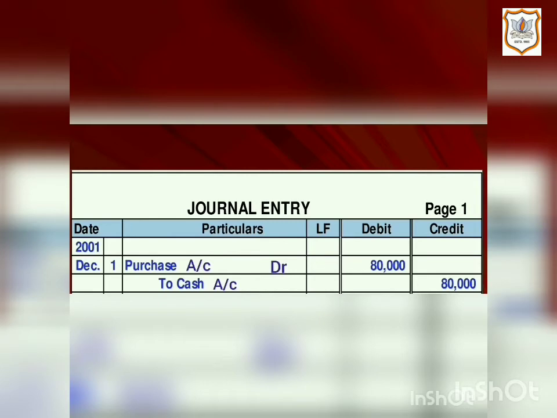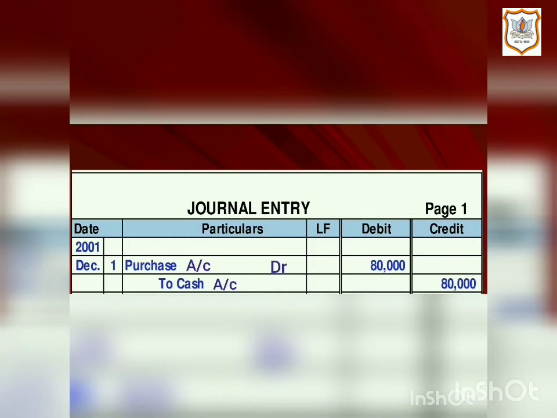Now, the second step is to ascertain the nature of the accounts involved. That means whether it is a cash transaction or credit transaction, and whether it is a personal account, real account or nominal account, which I explained to you in chapter 2. Here, it is a cash transaction, as the word cash is mentioned here. That means cash account is definitely going to be affected. And second is purchase account, which is going to be affected.